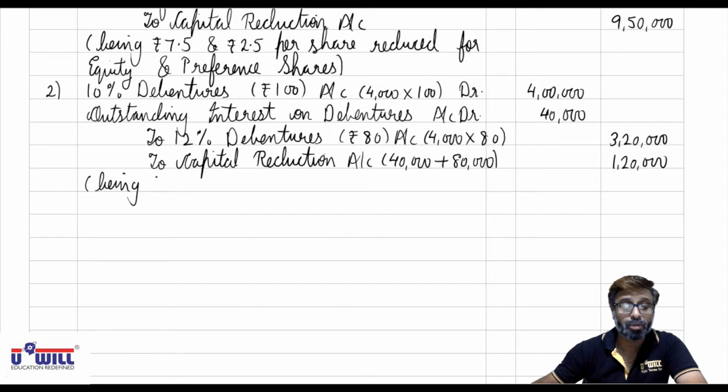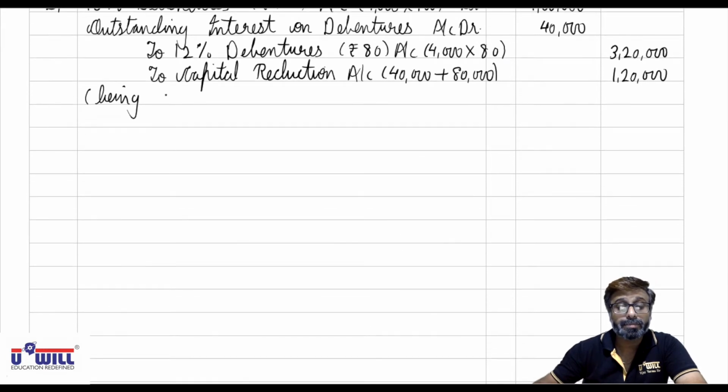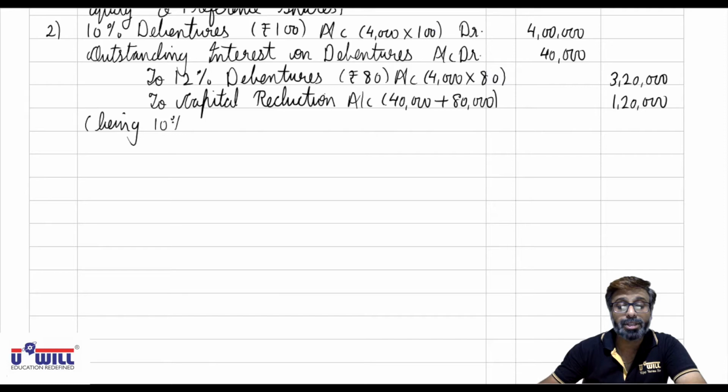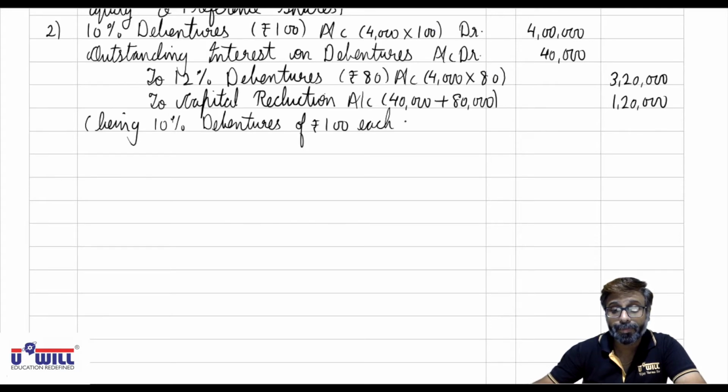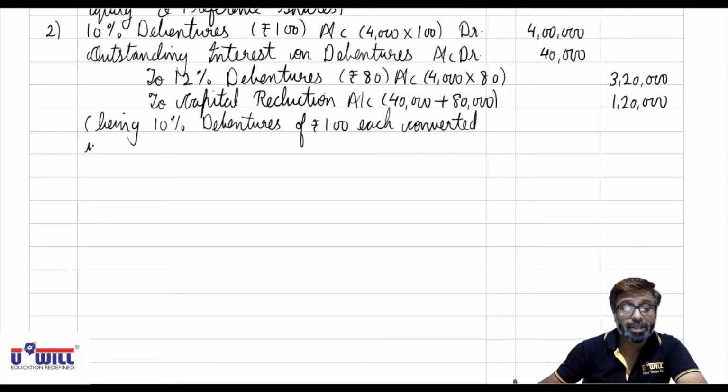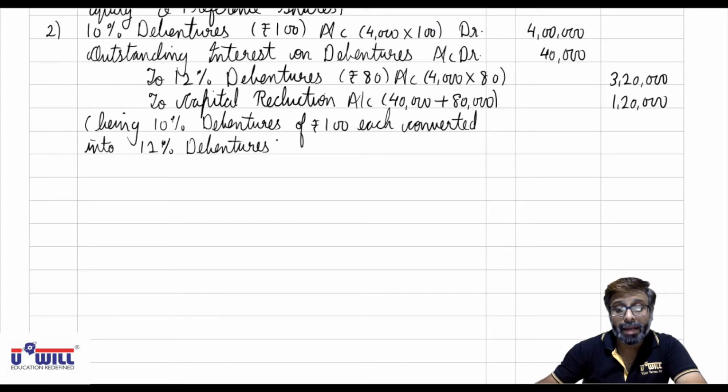Being 10% debentures of rupees 100 each converted into 12% debentures of rupees 80 each and sacrificed interest.